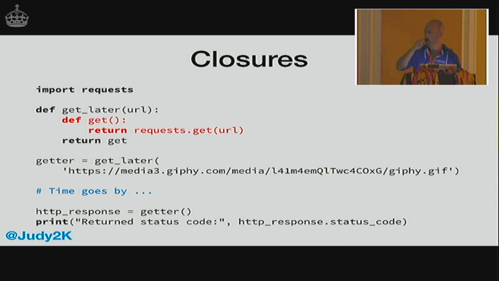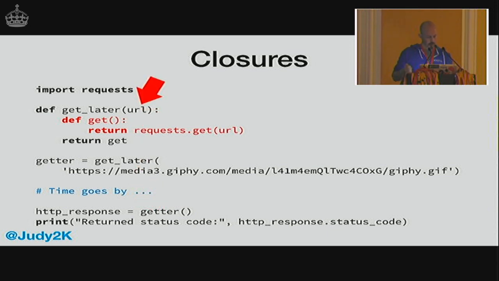We can define functions inside functions. The enclosing function is called a closure. And you can see inside this inner function that I can access URL from the outer function, and then I can return get. Now, get hasn't been called at this point, but it has returned you a new function that has access to that URL when it's called. So later on, we can call the getter, which will call the inner function with the value that was passed in 2 lines ago.